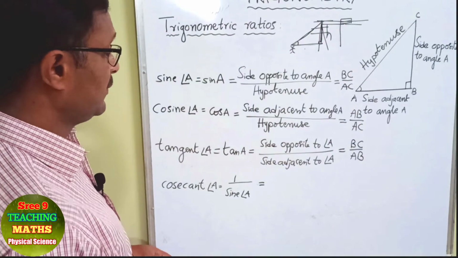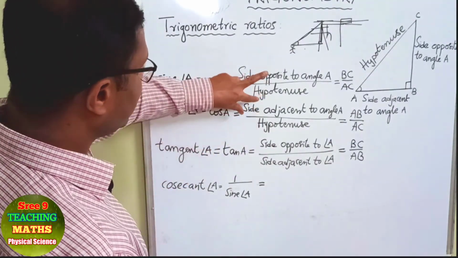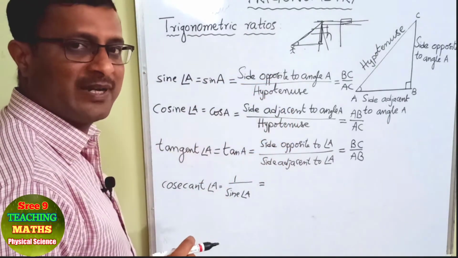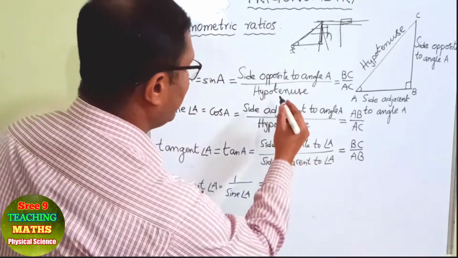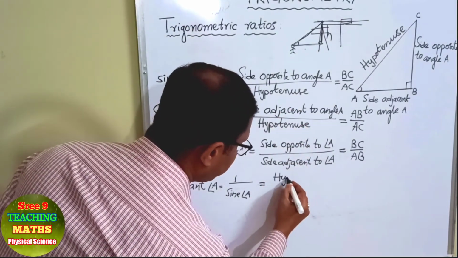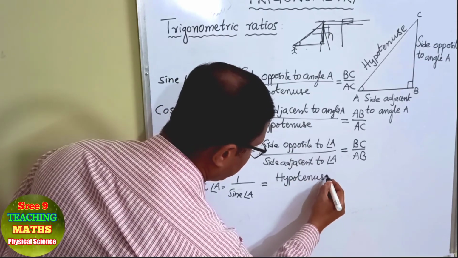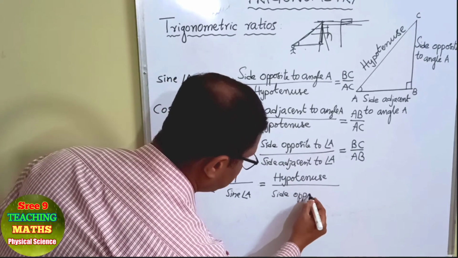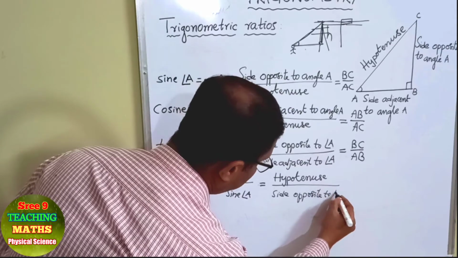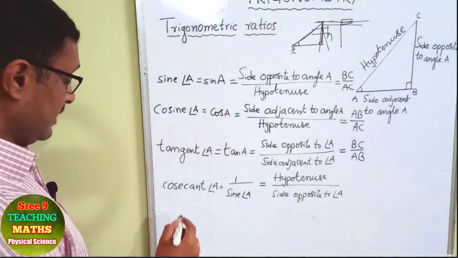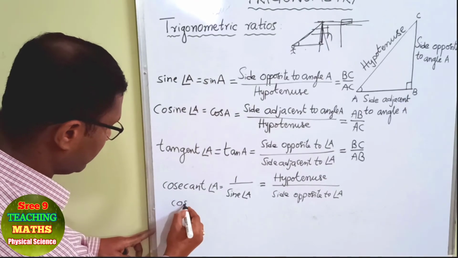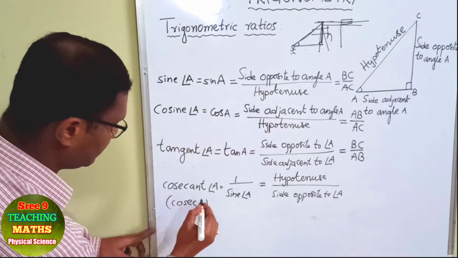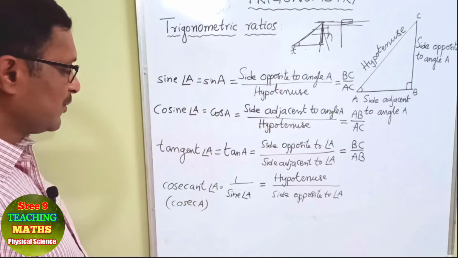So this is obtained as the reciprocal, 1 by sine of angle A, that is equal to, here 1 by sine of angle A means reciprocal, so it will be reversed, right? It means the denominator becomes the numerator, and the numerator becomes the denominator. So that's why I am writing hypotenuse by side opposite to angle A. And for this the abbreviation is cosec A. Cosecant can be written as cosec A.